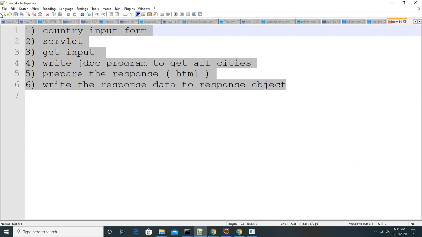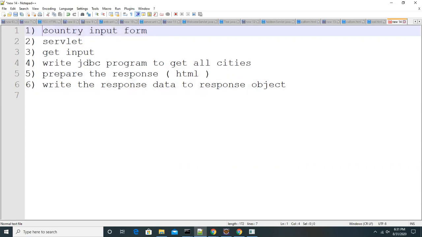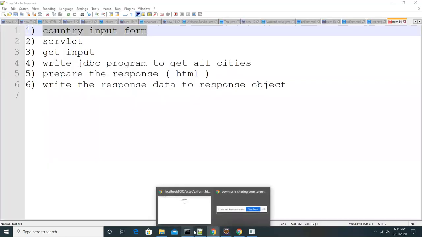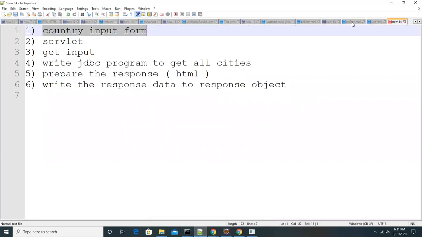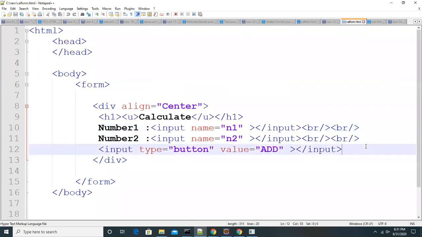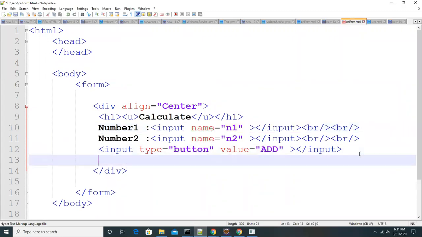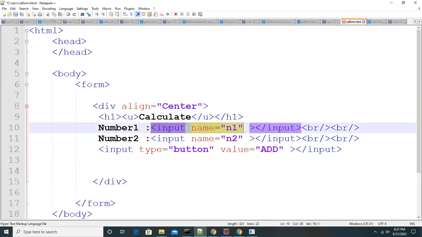You know how to design this input form, the country form. I only need one form with one field. The field is a drop-down field, or else you can take an input field, and you will type the country name, only one input. After that, a submit button. Only one input field and a submit button. Okay, you have to design it.